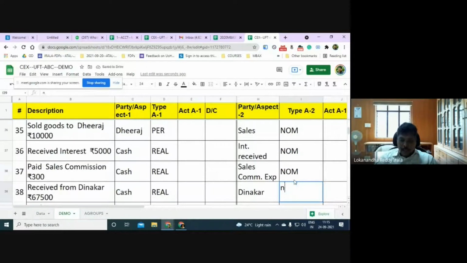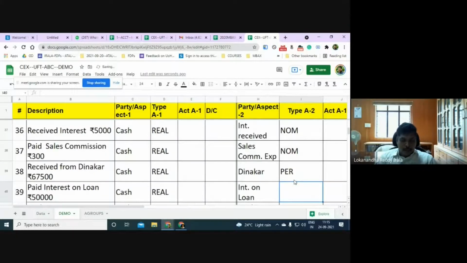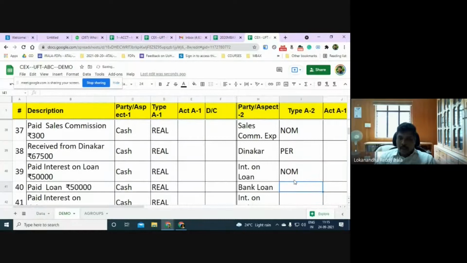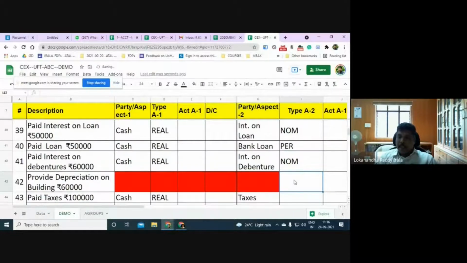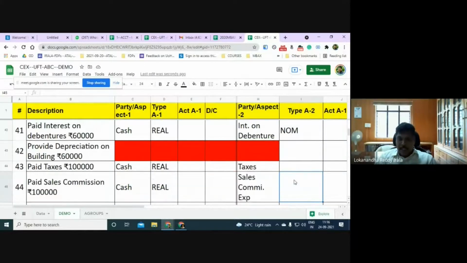Dinakar personal account. Interest on loan nominal. Bank loan is personal account. Interest on debenture is nominal, whereas debenture is personal account. Bank loan is personal account, whereas interest on bank loan is nominal account. Taxes nominal.